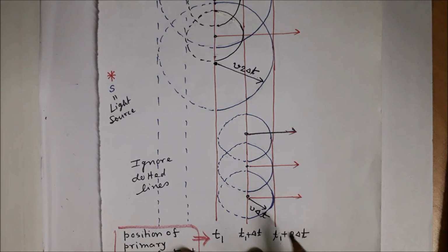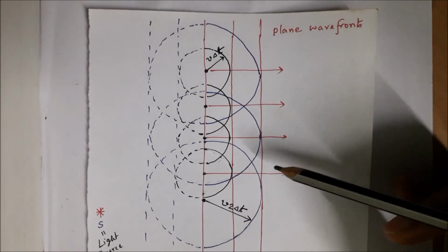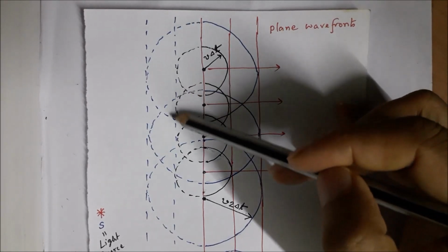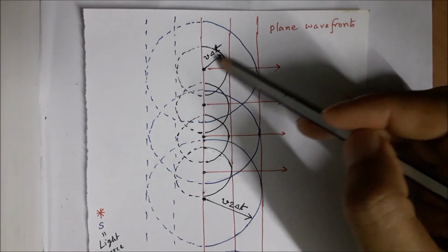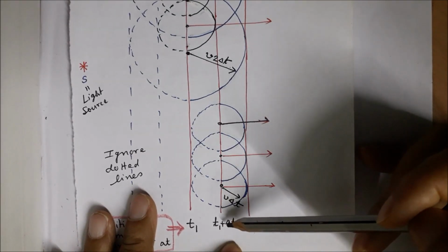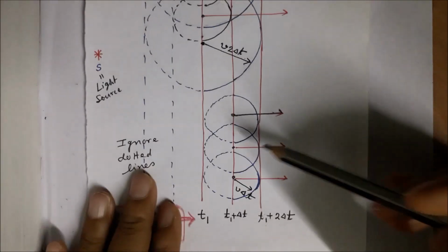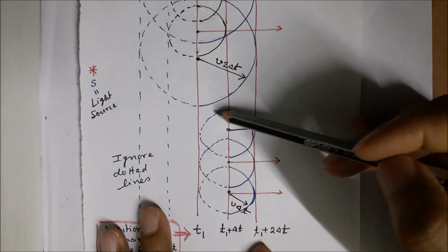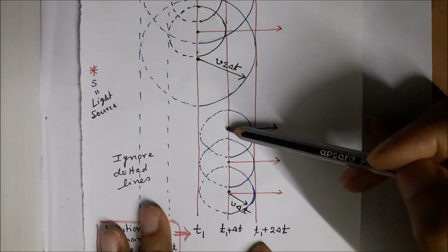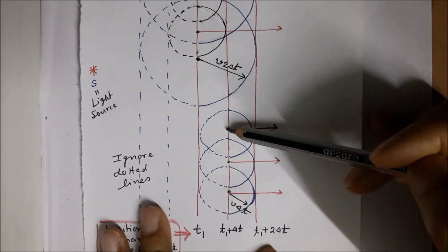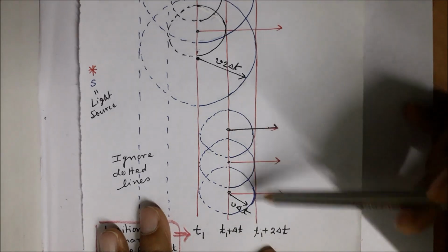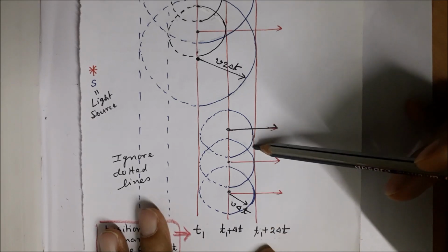Or the same wavefront can be obtained in two steps. The first one is we can draw secondary spherical wavelets of radius v into delta t to arrive at the position of the primary wavefront at time t1 plus delta t, and then repeat the process by constructing secondary spherical wavelets at various points as center of this primary wavefront at t1 plus delta t, and then draw the envelope to get to this position.